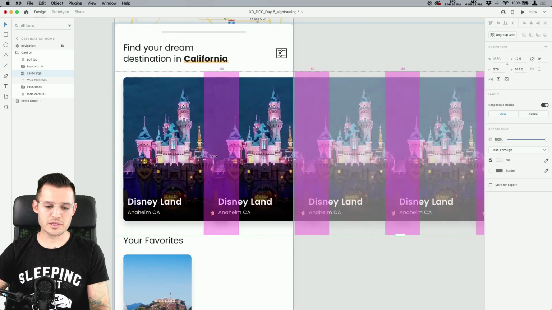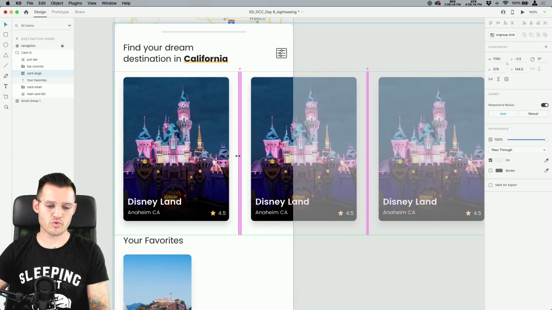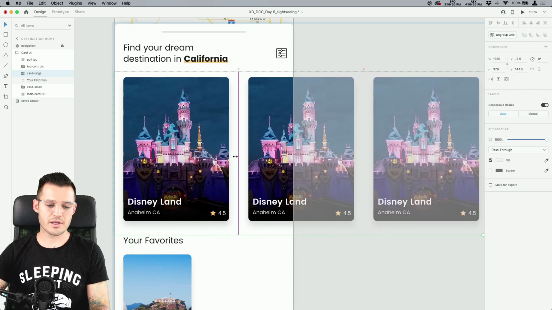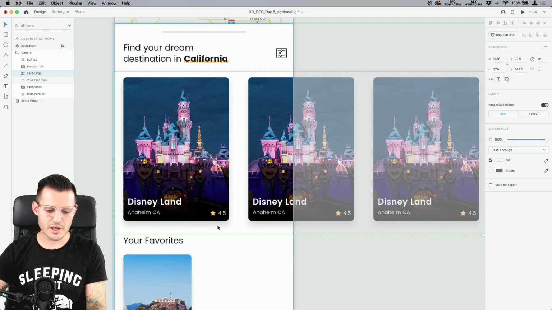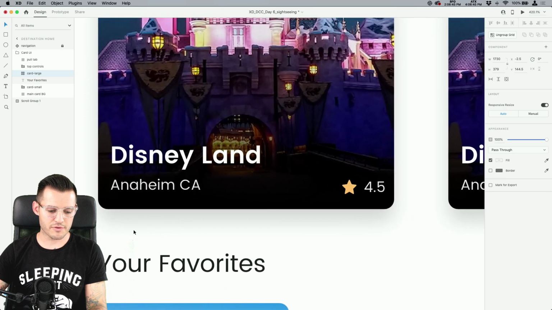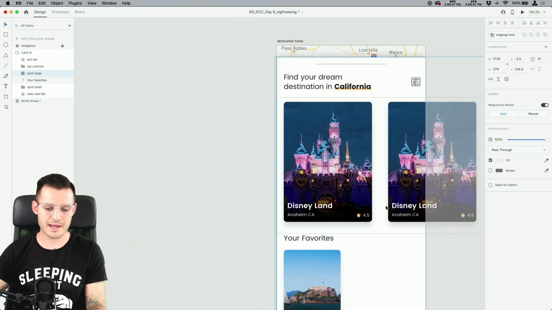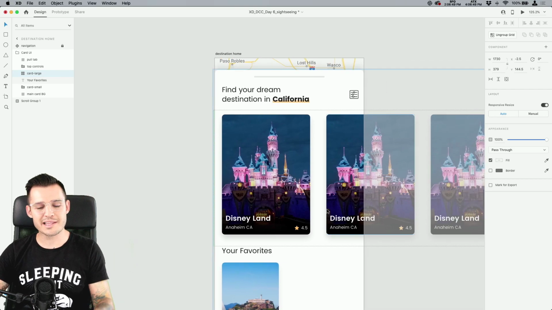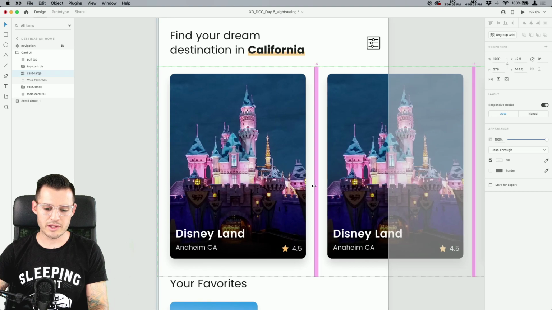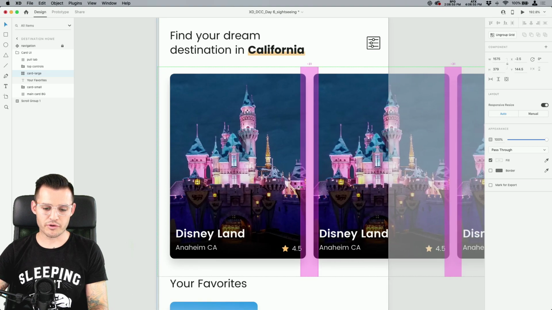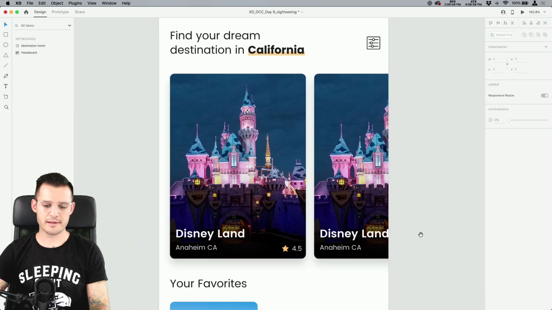We don't need this much spacing, do we? I don't think so, so let's just drag it in. Now, what's interesting is when you do repeat grids and you drag them in, it is honoring every single thing that's in that design element. For us, we not only have the card, but there is a very subtle shadow on the outside, so that's extending what looks like the boundaries of our card. That's okay. We can still manipulate it. We can do negative margins to overcome that. All right, so that looks pretty good. We don't want them too far away, something like that.